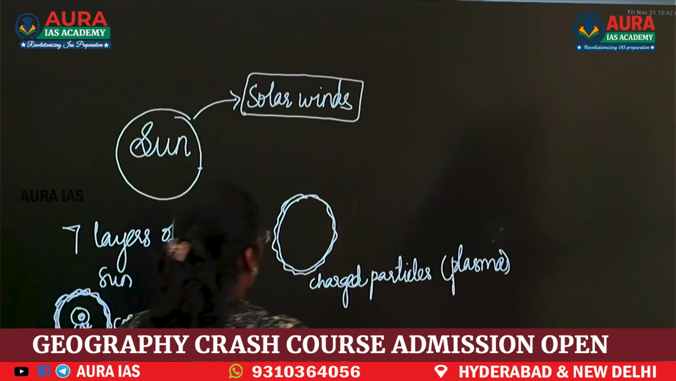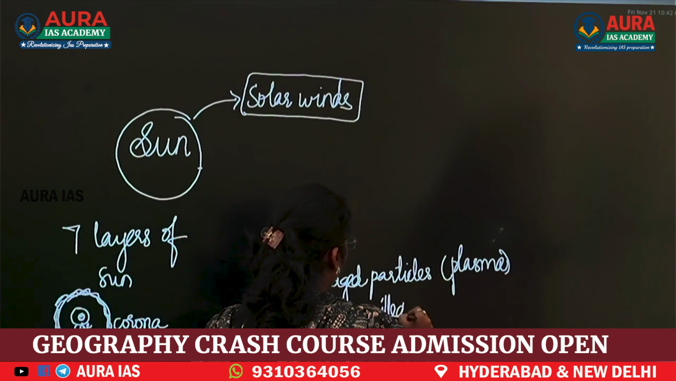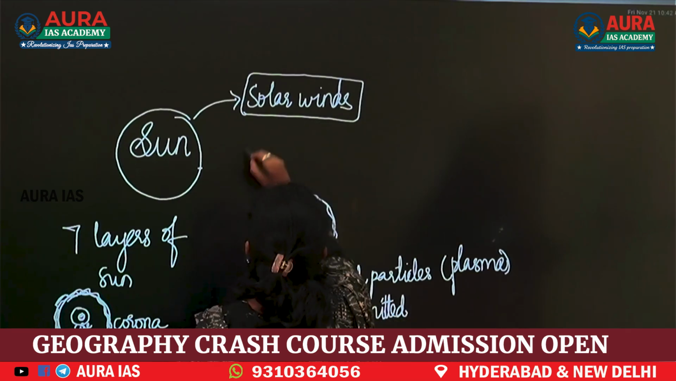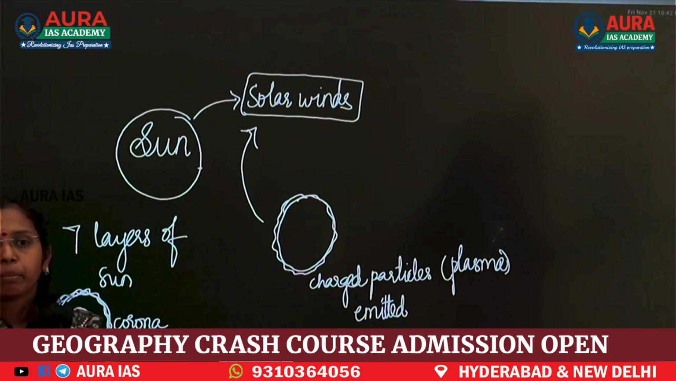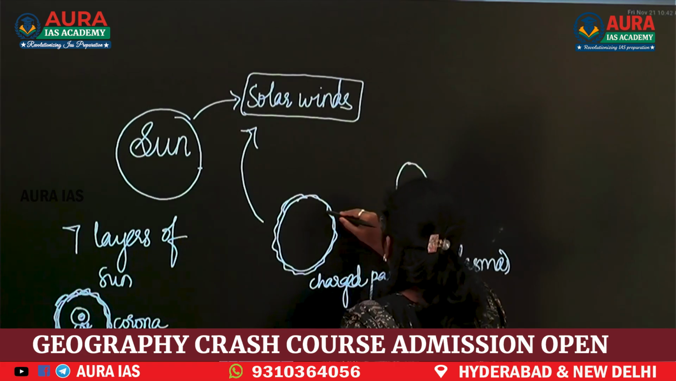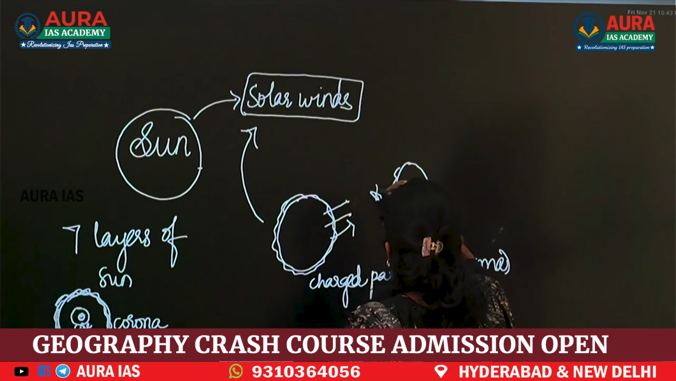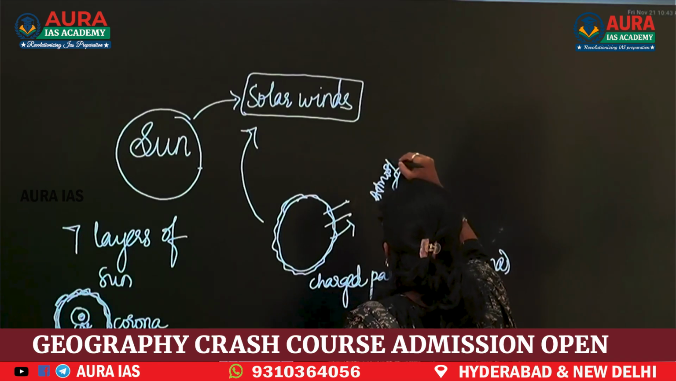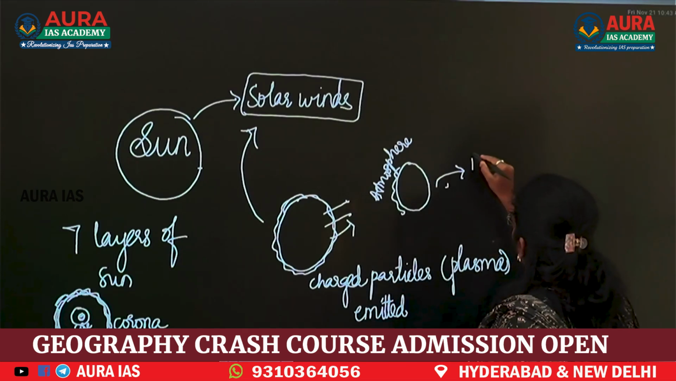Continuous streams of charged particles are emitted from the corona of the sun. They are known as solar winds. These solar winds are very important because of the interaction between our Earth and these solar winds and our Earth's atmosphere, you will see auroras.